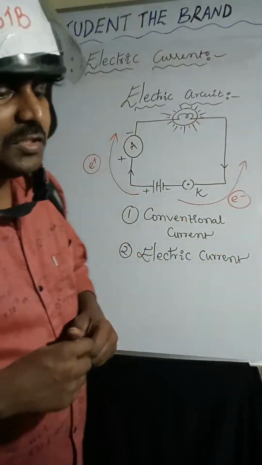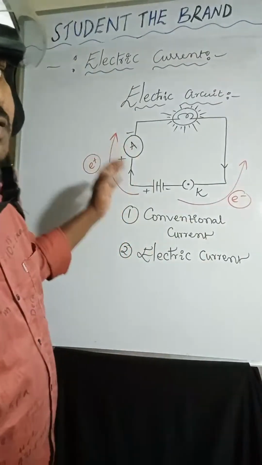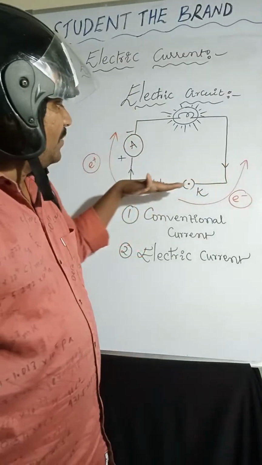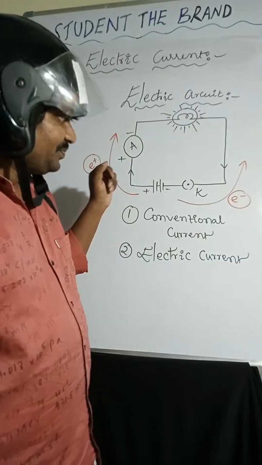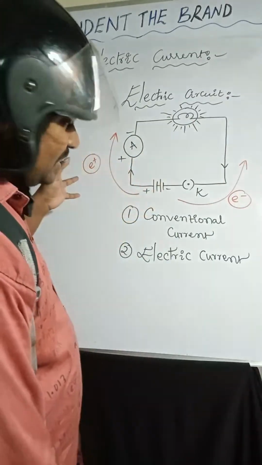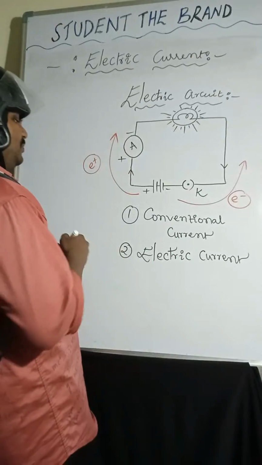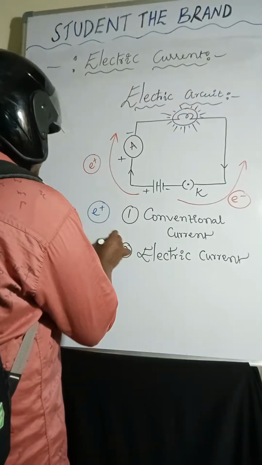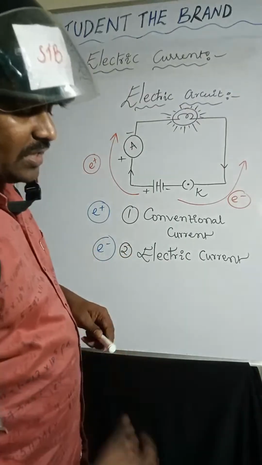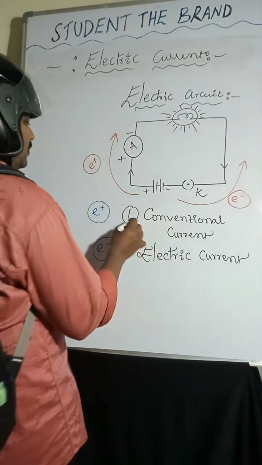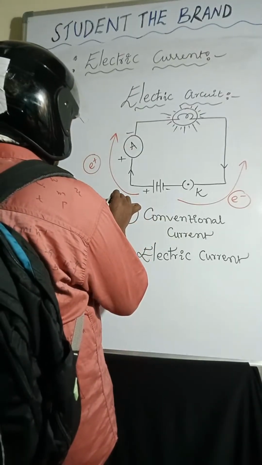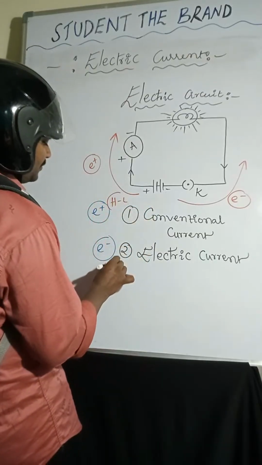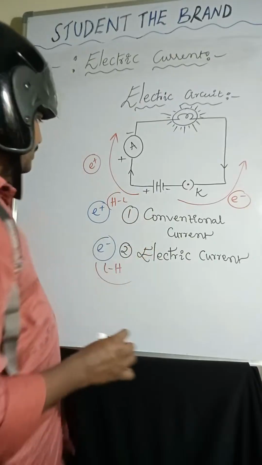Positive charges will move from positive terminal to negative terminal, whereas electrons will move from negative terminal to positive terminal. Conventional current is nothing but the flow of positive charges. The flow of electrons is known as electric current. So positive charges will move from high potential to low potential, whereas electrons will move from low potential to high potential.